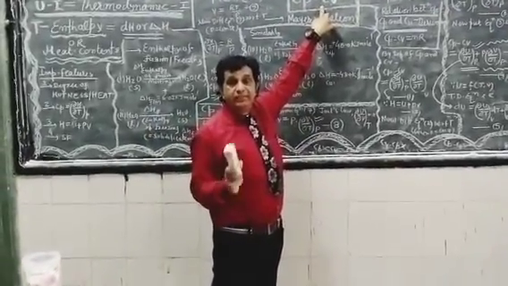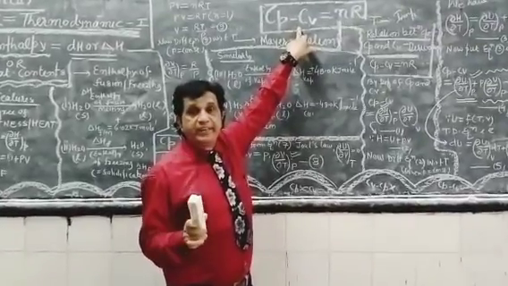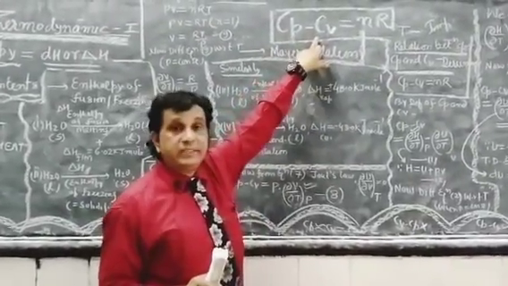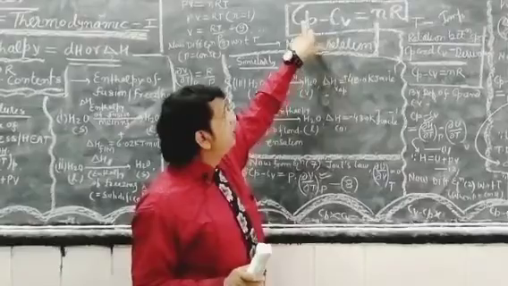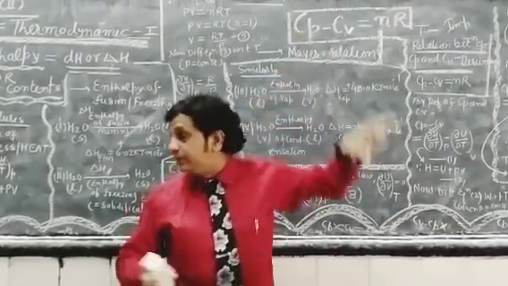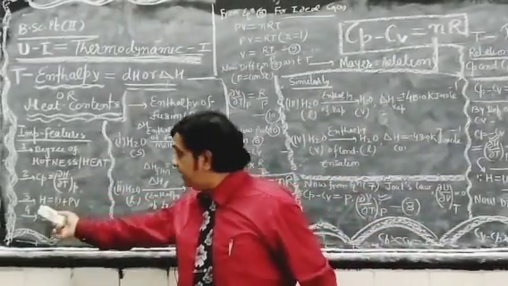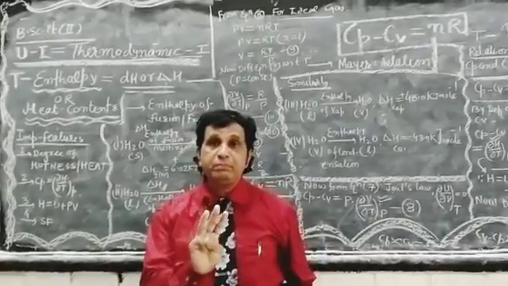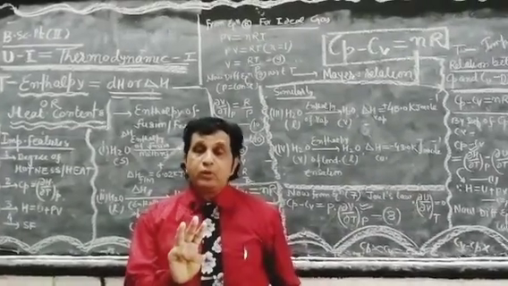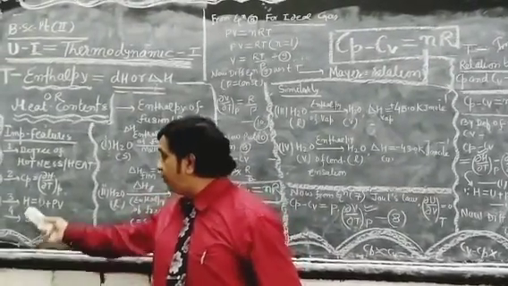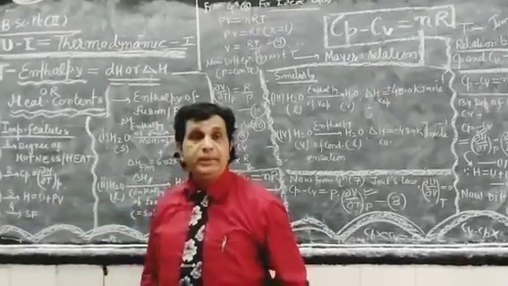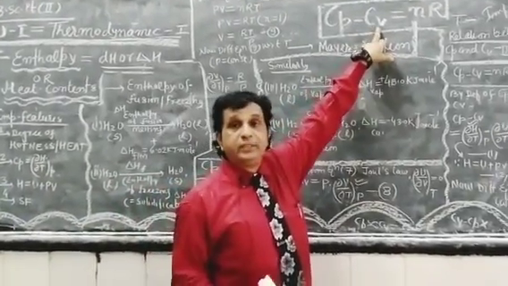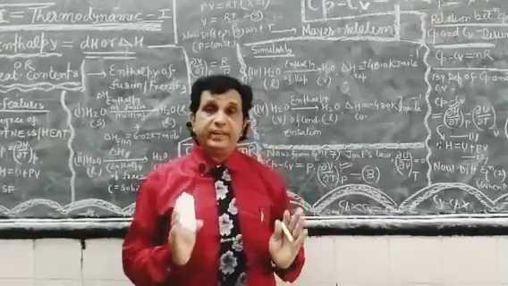Dear students, once again listen to me. For an ideal gas, why is Cp greater than Cv? Because Cp is dependent upon enthalpy. Enthalpy is the sum of three important state variable quantities, including one physical quantity U plus PV, while Cv is dependent upon only internal energy.